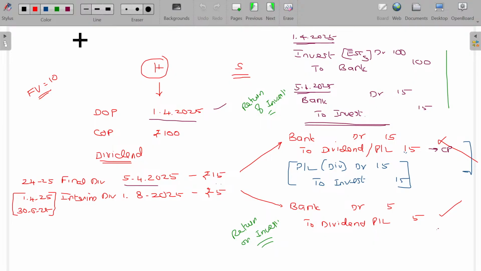Shall I move on to the next one? Come on, tell me so that we'll solve the illustration, including this adjustment.